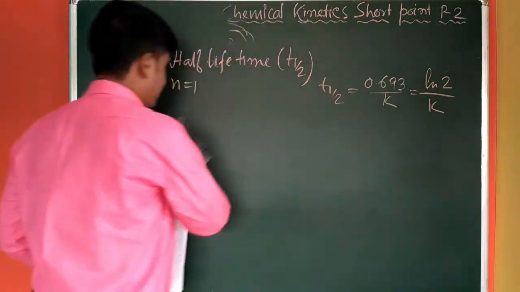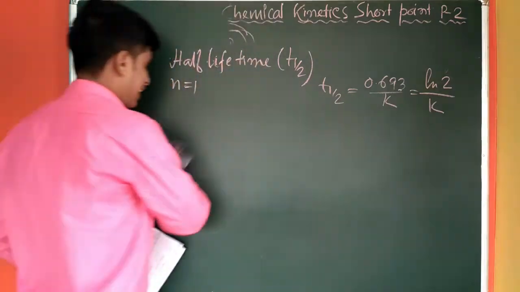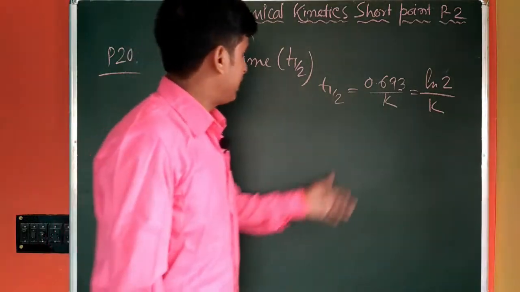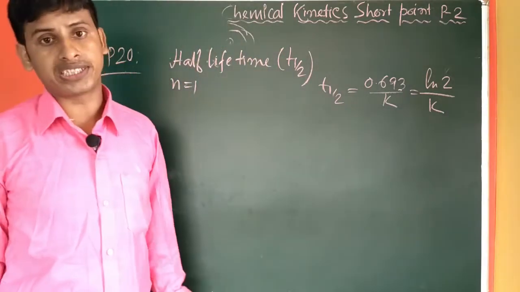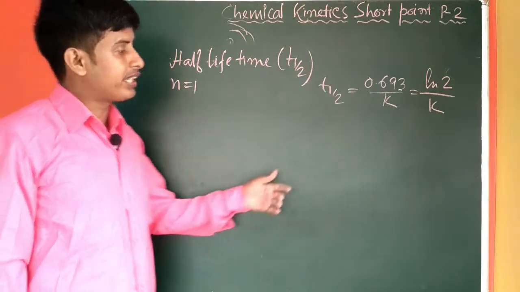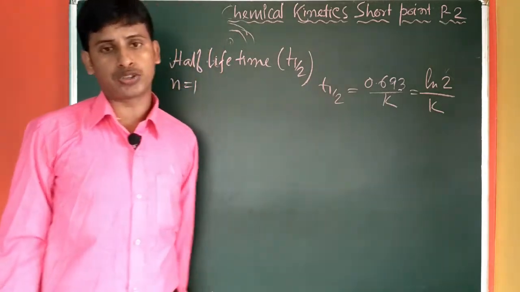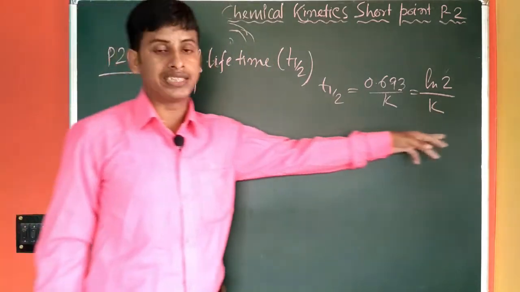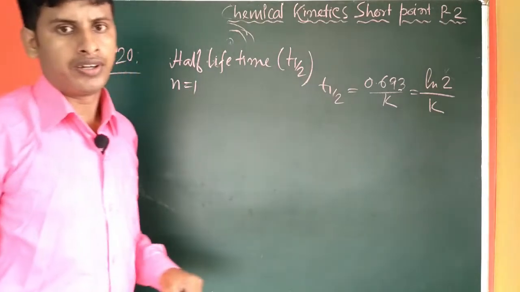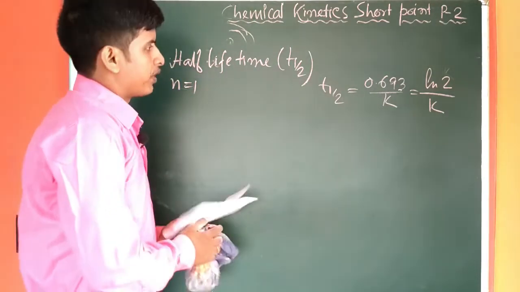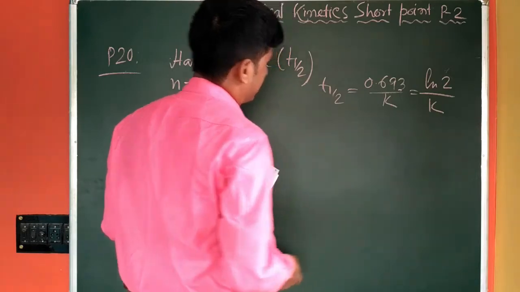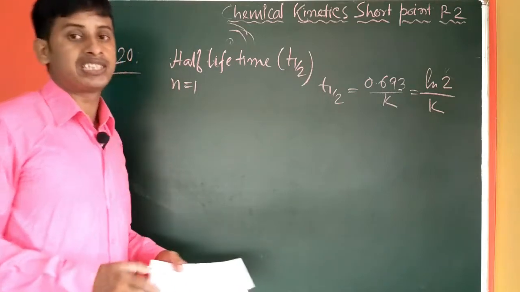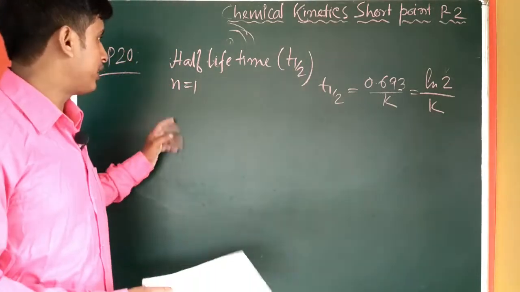So this is also an important aspect. Again, how it is implemented in solving numerical or theoretical problems in competitive exams: the T half value will be given, but the rate constant will not be given. So by knowing the T half value for the first order kinetic, you can easily calculate the value of the rate constant by utilizing this rate expression. Correct? And you can see the unit of T half will also be in seconds. You know as well, the unit of the rate constant is either minute inverse or second inverse. So this is all about the 20 points.